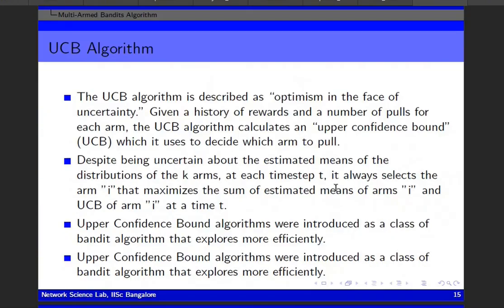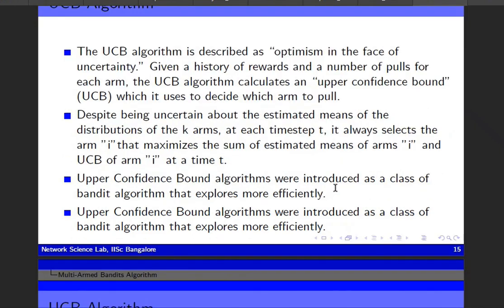Now coming to the UCB algorithm, this algorithm is described as optimism in the face of uncertainty. Given a history of the reward and number of pulls for each arm, the UCB algorithm calculates an upper confidence bound, which it uses to decide which arm to pull. So upper confidence bound algorithms were introduced as a class of bandit algorithm that explore more efficiently. Despite being uncertain about the estimated mean of the distribution of the k arms, at each step t it always selects the arm i that maximizes the sum of the estimated mean of arm i.